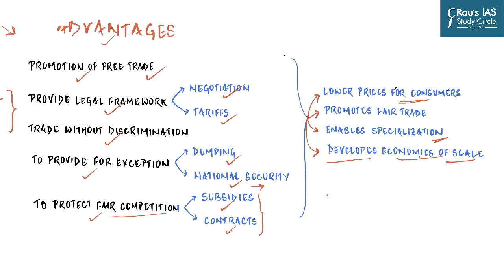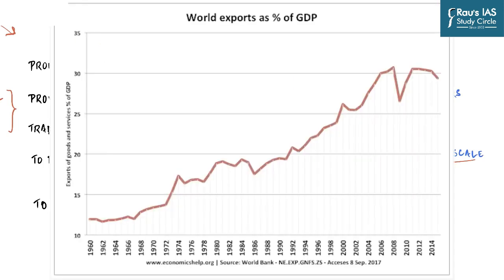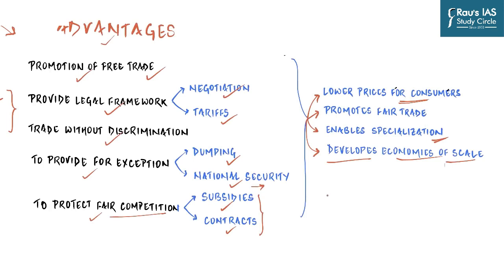And finally, let's see the data. So on your screen, this graph shows world exports as a percentage of GDP. On the y-axis, you have exports of goods and services as a percentage of GDP, and on the x-axis, you have the timeline, and you can clearly see an increasing trend throughout. So this clearly shows increasing global trade in the last 50 years since the time a global rule-based order was established